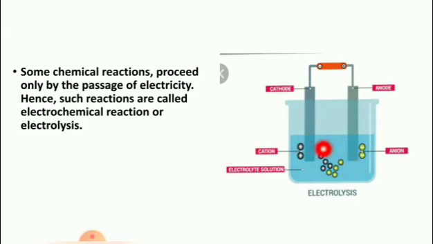Some chemical reactions proceed only by the passage of electricity. Hence, such reactions are called electrochemical reactions or electrolysis. Here, the cathode rod acts as a negatively charged rod, and the anode rod acts as a positively charged rod. Both rods produce ions, cations and anions. The solution is called the electrolytic solution. The process is called electrolysis.